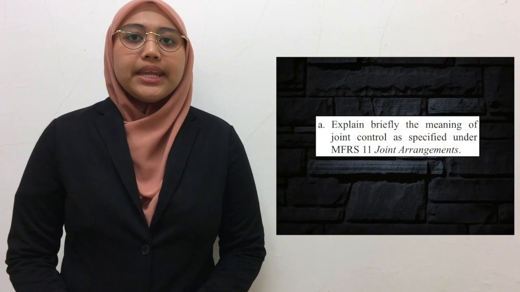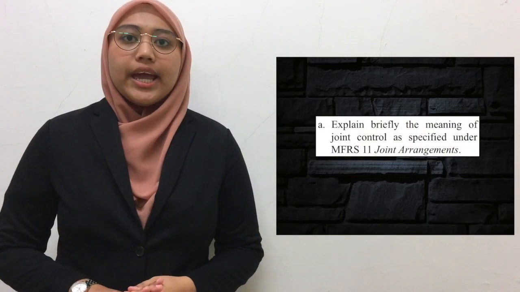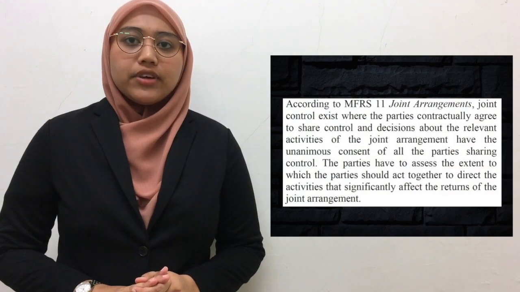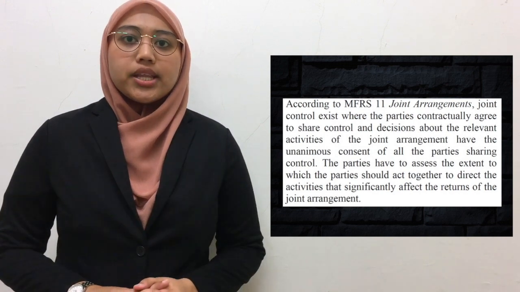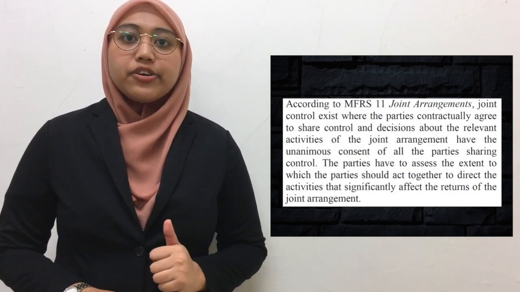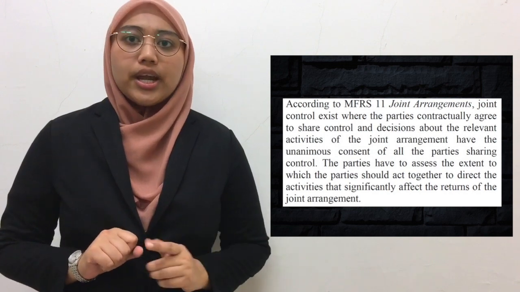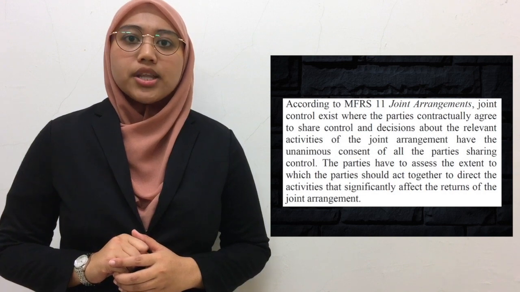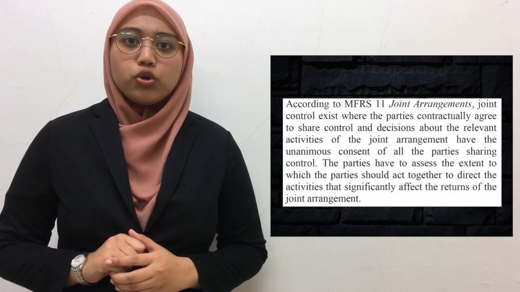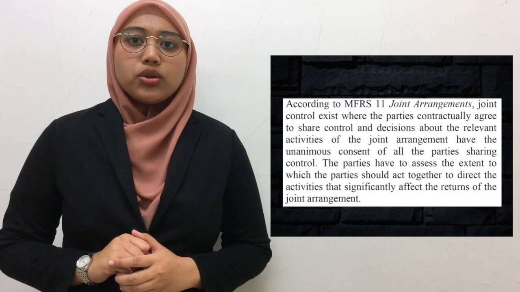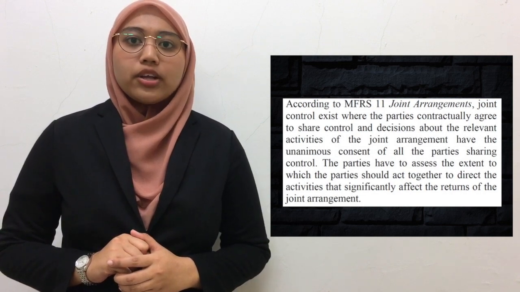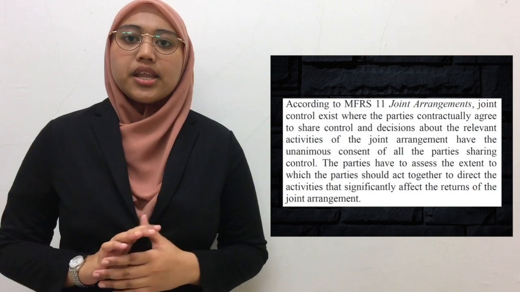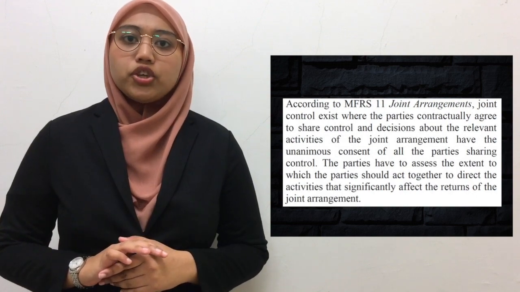Next, we'll move to question 2A. Explain briefly the meaning of joint control as specified under MFRS 11 joint arrangements. So according to MFRS 11 joint arrangements, joint control exists where the parties contractually agree to share control and decisions about the relevant activities of the joint arrangement have the unanimous consent of all the parties sharing control. The parties have to assess the extent to which the parties should act together to direct their activities that significantly affect the returns of the joint arrangement.